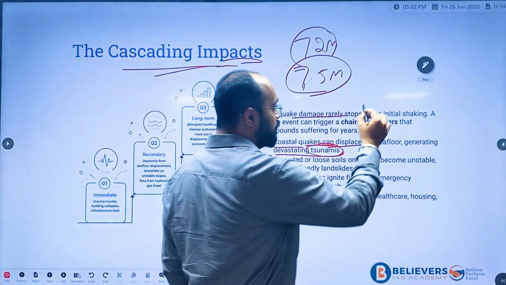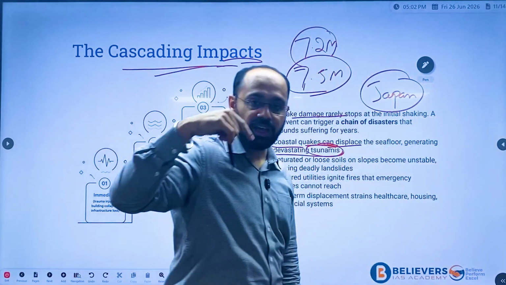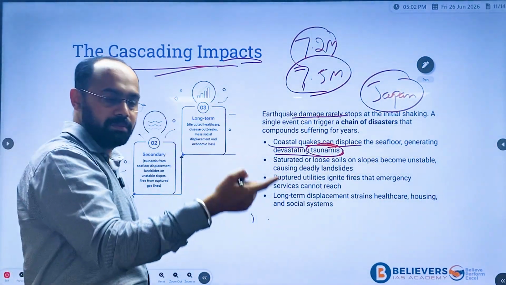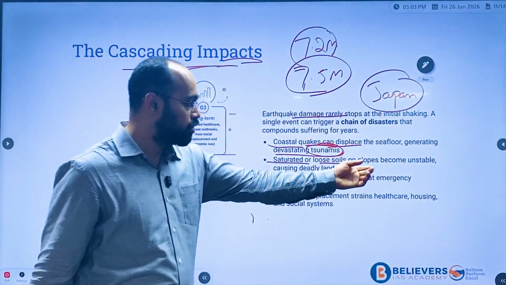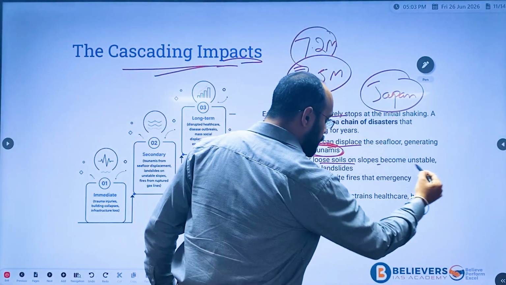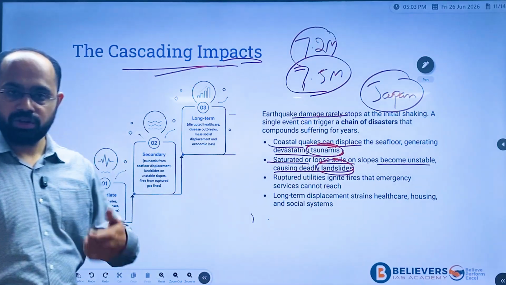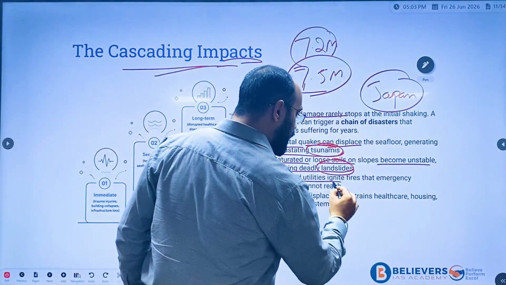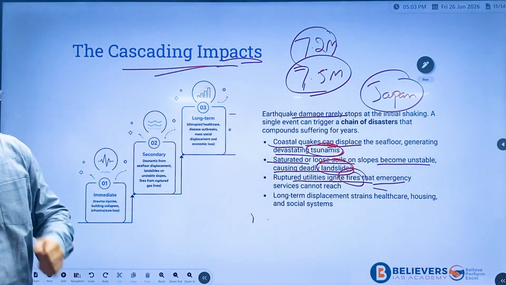If you remember, Japan's earthquake caused a tsunami in India also, especially in Goa. This is also one of the things. Saturated and loose soils, slopes become unstable, causing deadly landslides also. Tsunamis also create landslides. It ruptures utilities, instigating fire emergencies, long-time displacement, and healthcare issues.